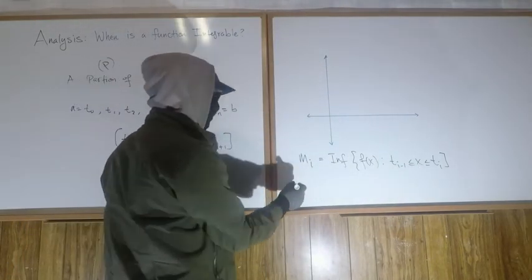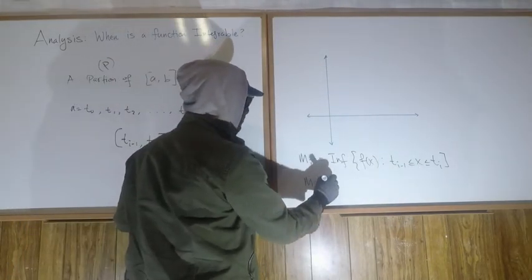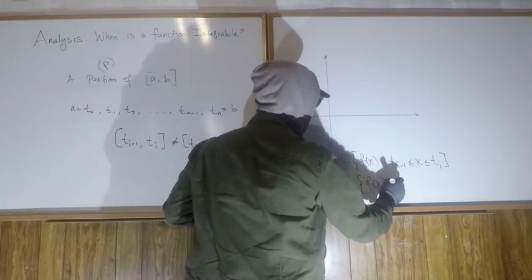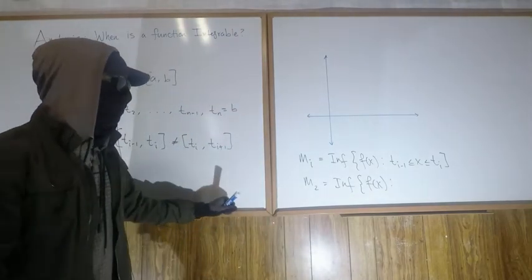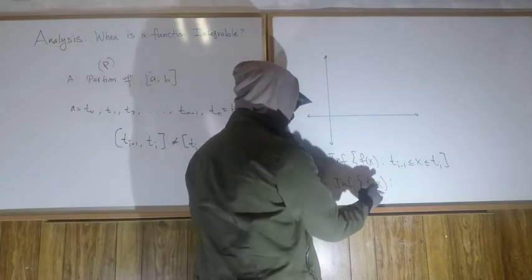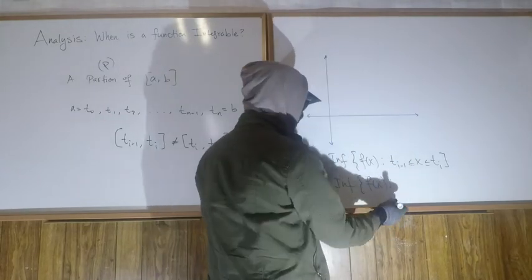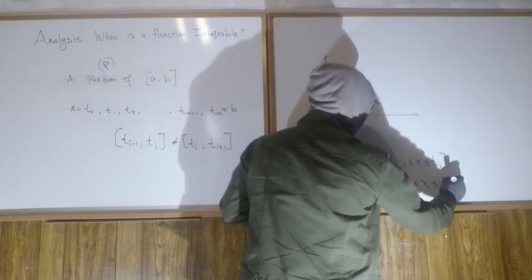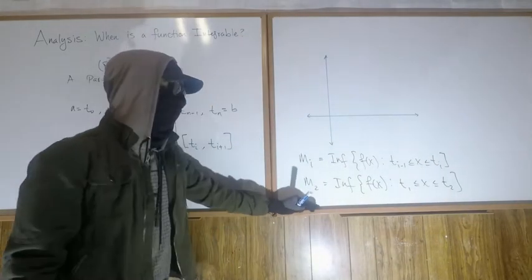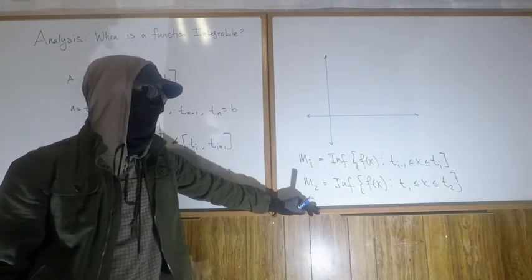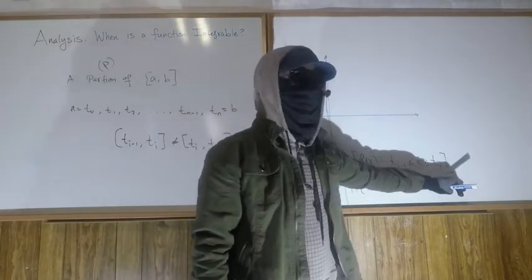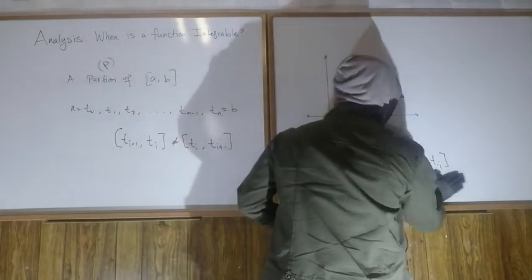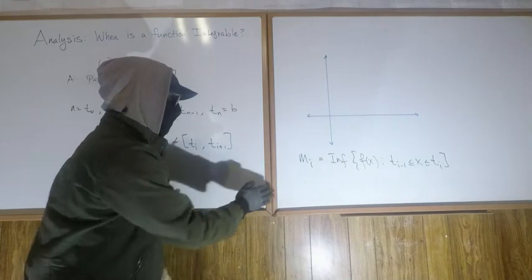So let's make it more specific. This is so crucial to your understanding of this video that we should break it down some more. So little m2 would be the infimum of f of x on the interval t sub 2 minus 1, so t sub 1, and then t sub 2. So little m2 is the smallest y value attained by f of x on the interval t1 to t2. Okay, cool. But I need the space to define capital M sub i, so we're done with the example.